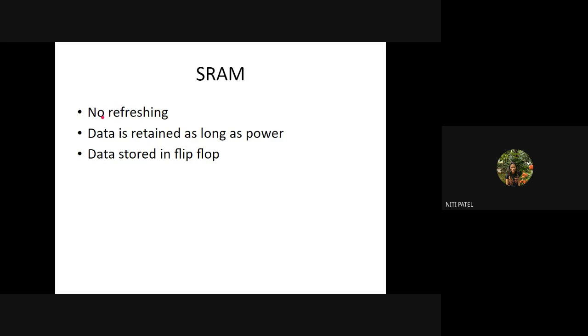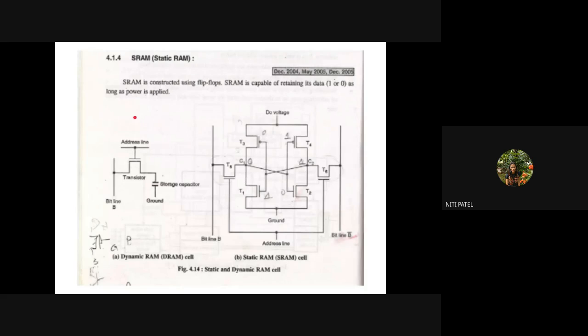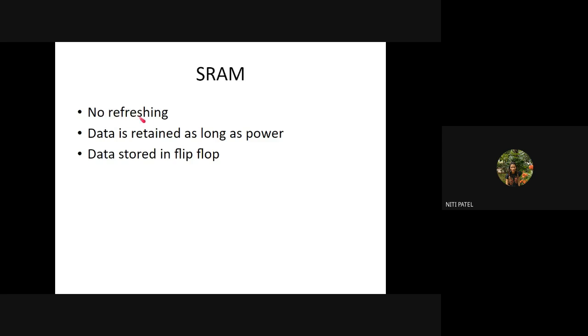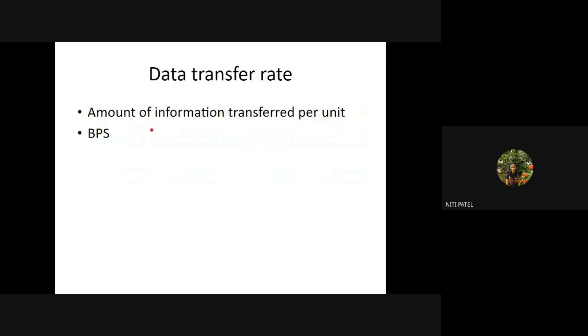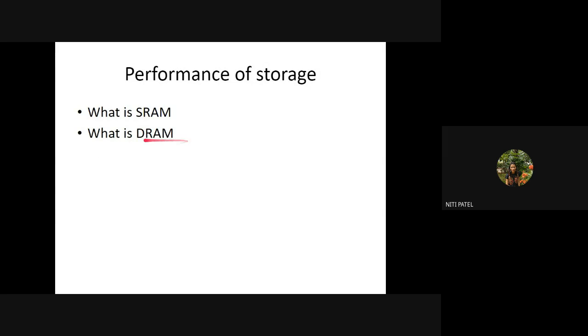Now, when I say no refreshing is used, what does it mean? If the data is 0, it will remain 0 till the next input is changed. If the data output is 1, it will remain 1 until the data is changed. Now, when is this refreshing done? Refreshing is done when it is DRAM.